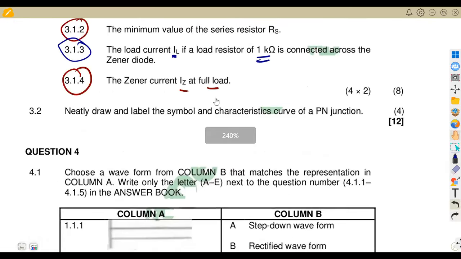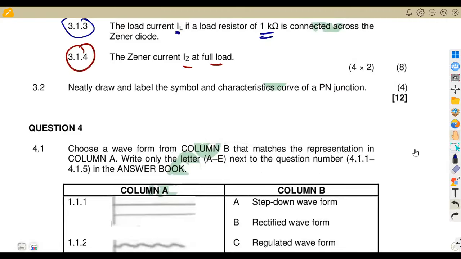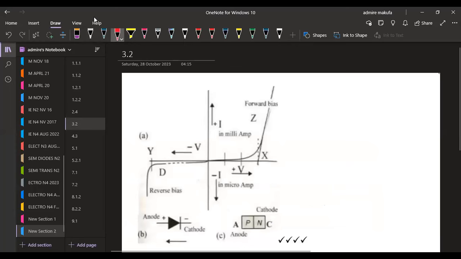Neatly draw and label the symbol and characteristic curve of a PN junction. All right, we're talking about a PN diode in this case. So we need the diode and the characteristic curve of that PN diode. Remember, that's the circuit symbol that we have on a diode, whereby we have got the anode and cathode, and also the construction part, depending on whether it is PN or NP, like on the direction, right?